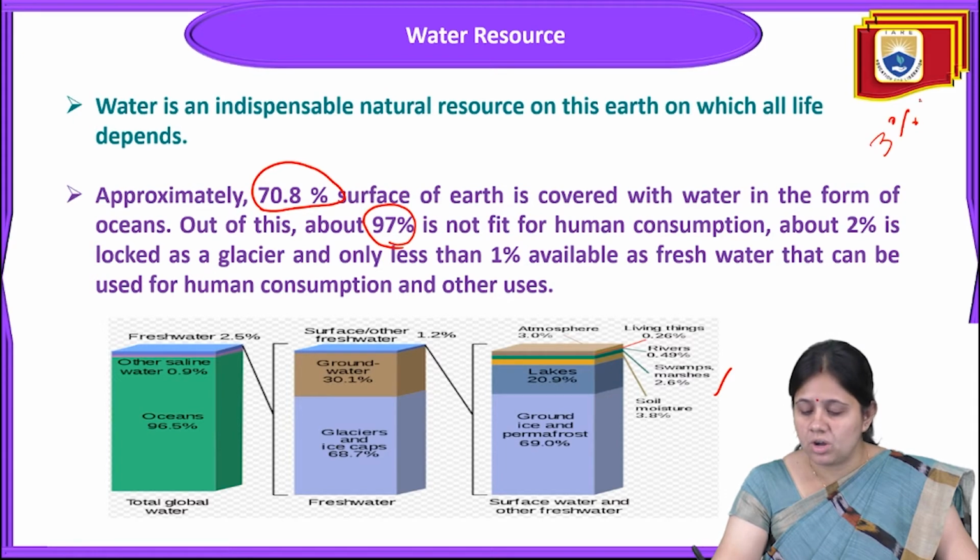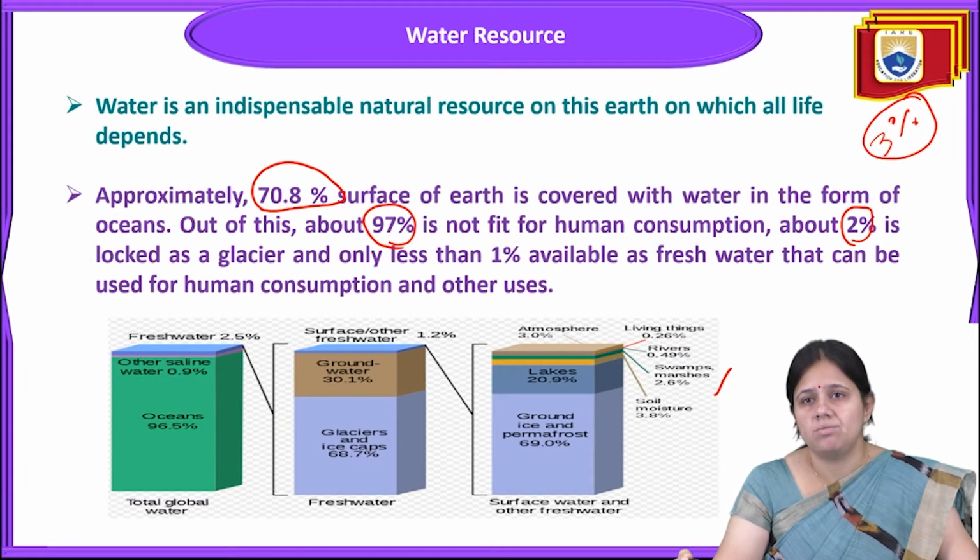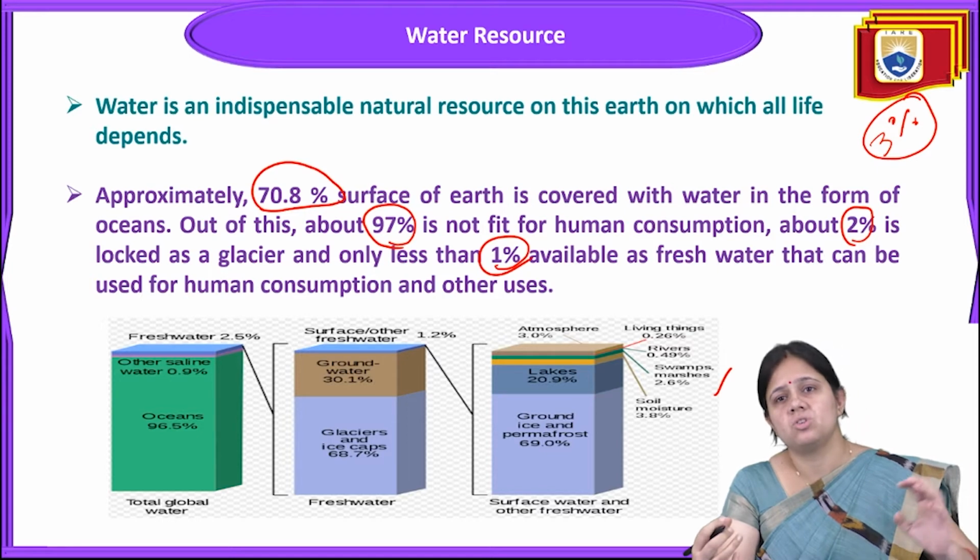Among this 3%, 2% is locked as glacier, and less than 1% is available for human use as fresh water that can be used for human consumption and other uses. So this is the scenario of total water present on the earth.